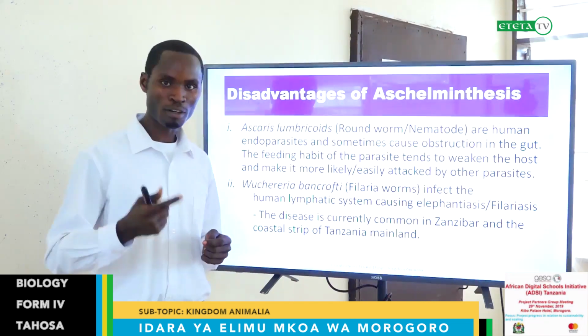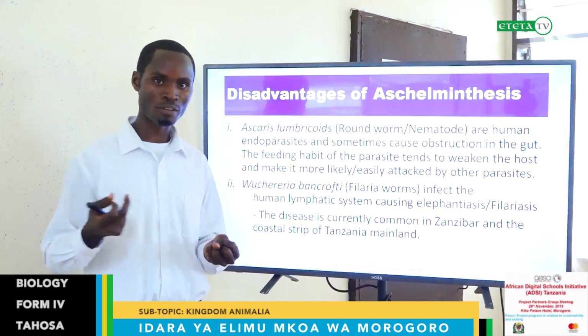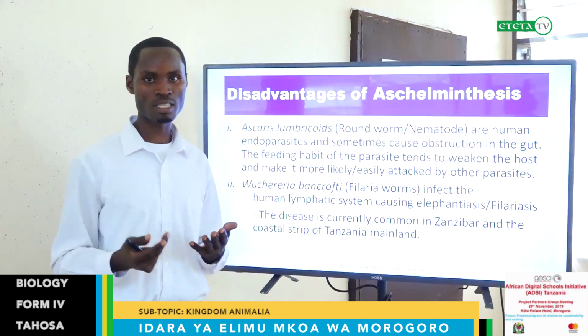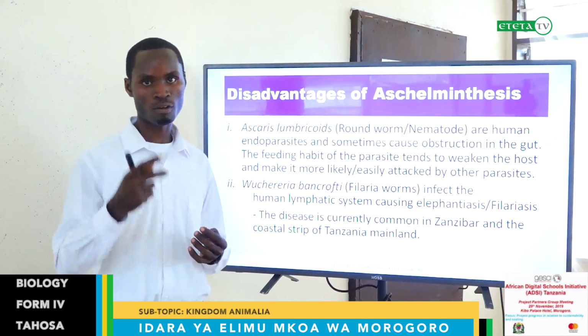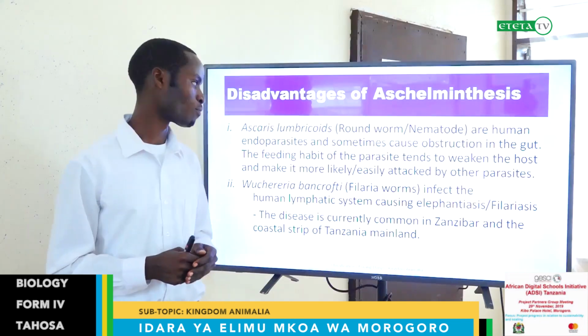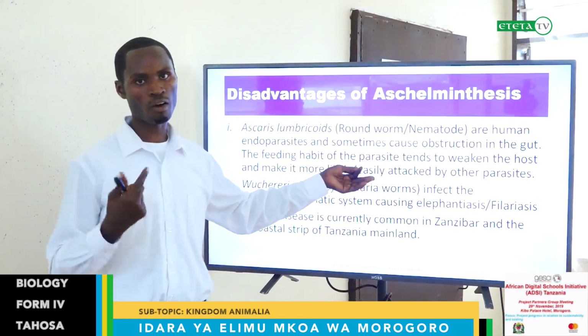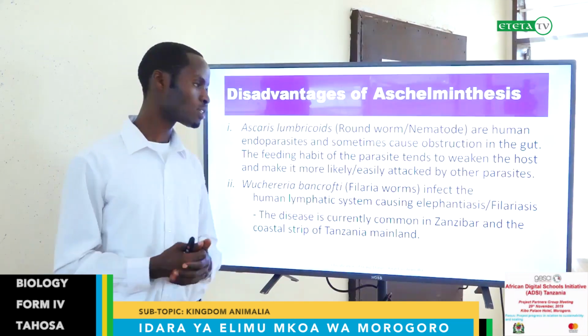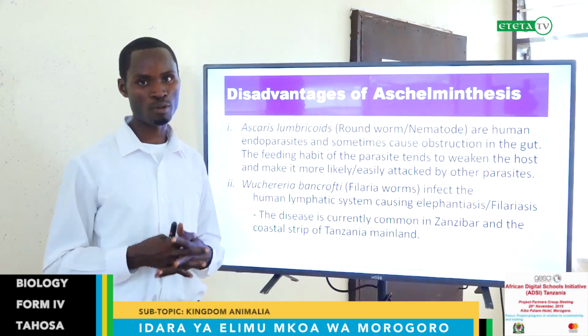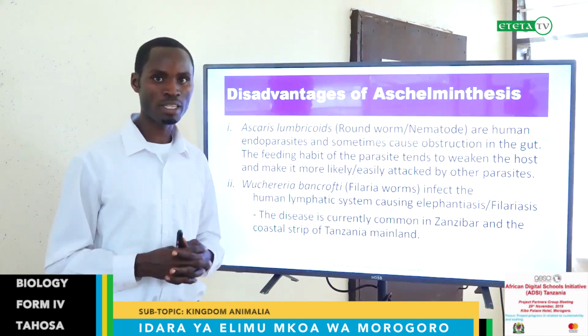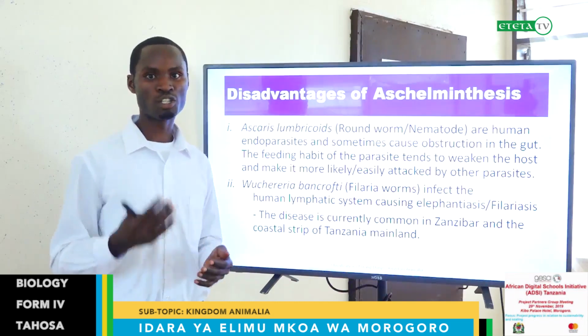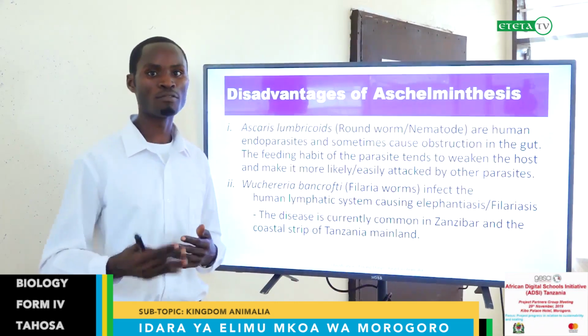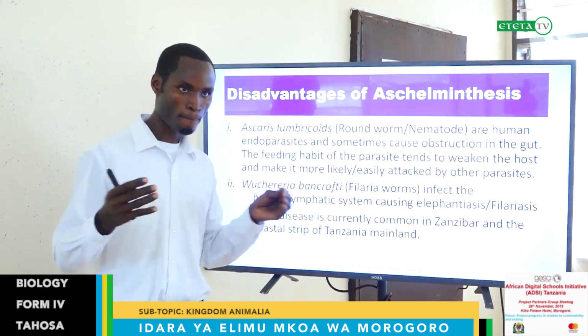So if you have many of them, they absorb all of the food and you remain with nothing, or obtain a little of the large amount of food eaten. And then it can weaken our body, because lack of nutrients will affect the functioning of the body, leaving the cells in short supply of the required materials for manufacturing